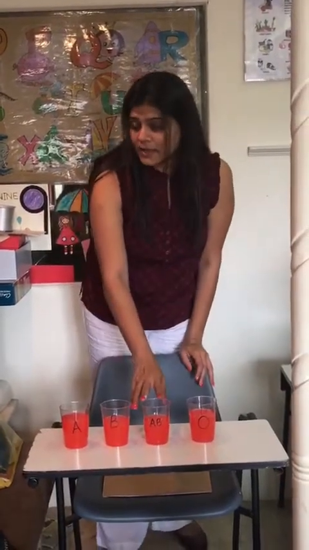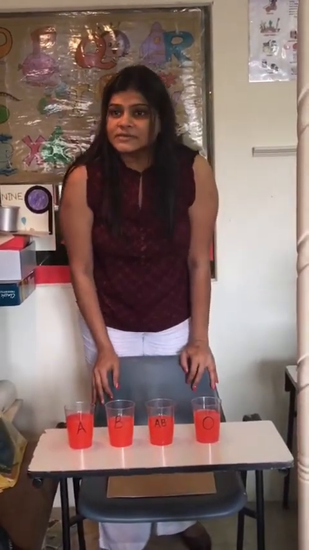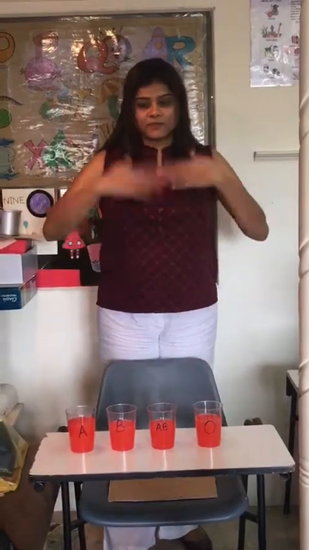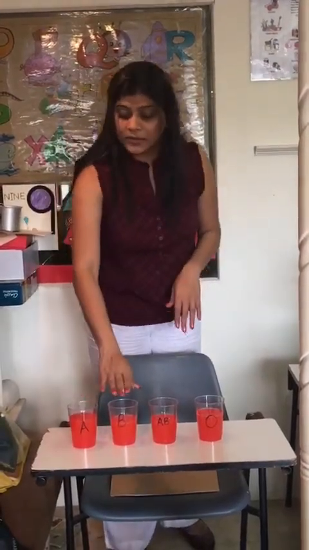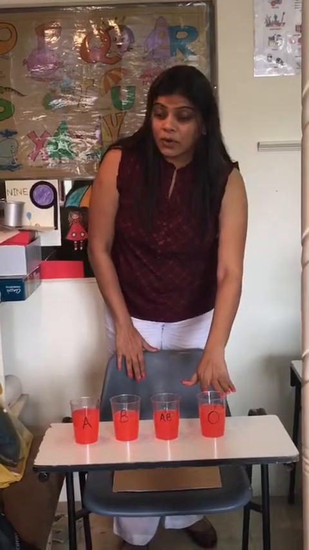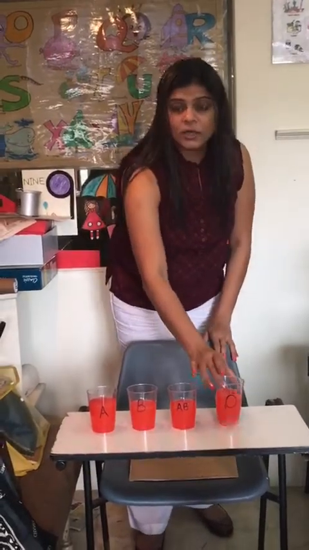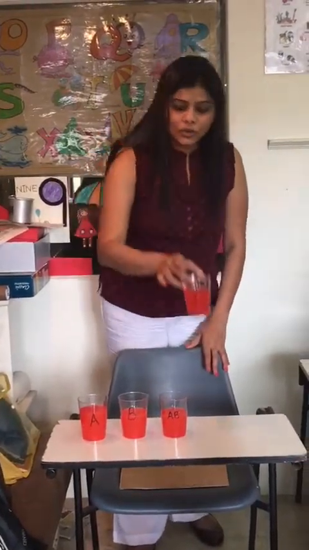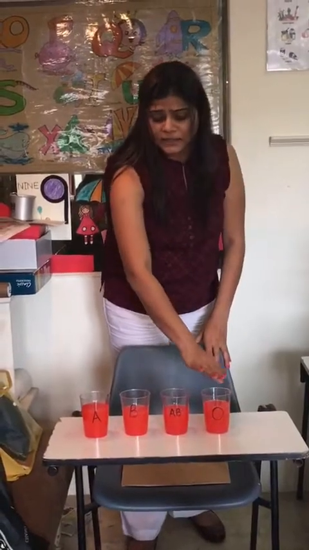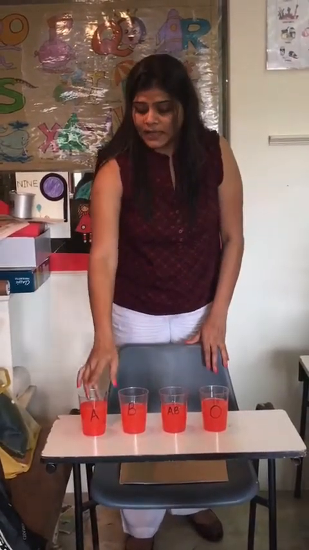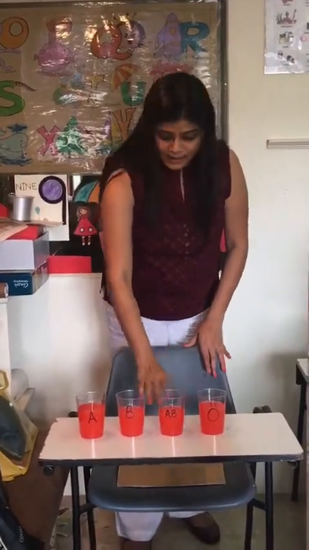Hence, AB is called a universal recipient. It can receive from everyone. It can receive from A, it can receive from B, it can receive from O. And O is called a universal donor. What does that mean? He can give it to all three of them, A, B and AB.